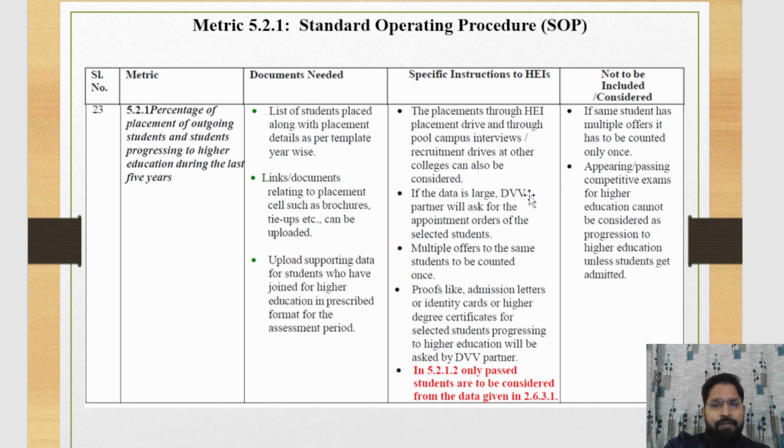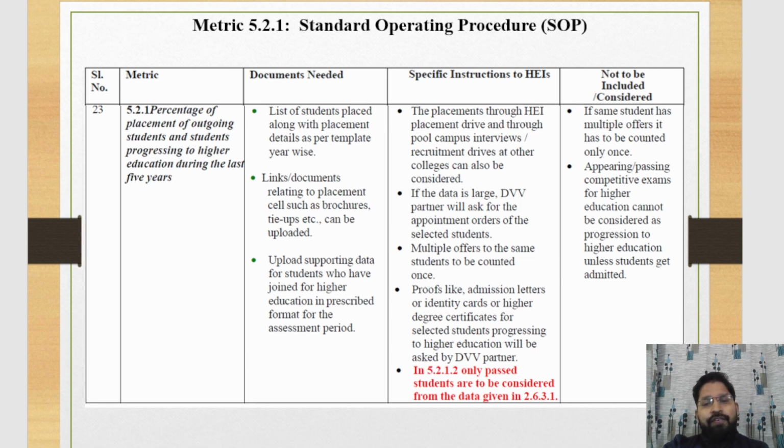During the DV process, NAAC may ask for the appointment letter of any student whose detail you provide. If a student receives multiple offer letters, then that student is counted only once. Proof, like if a student goes for higher education, then admission letter or identity card or higher degree certificate for selected students progressing to higher education can be asked during the review process.